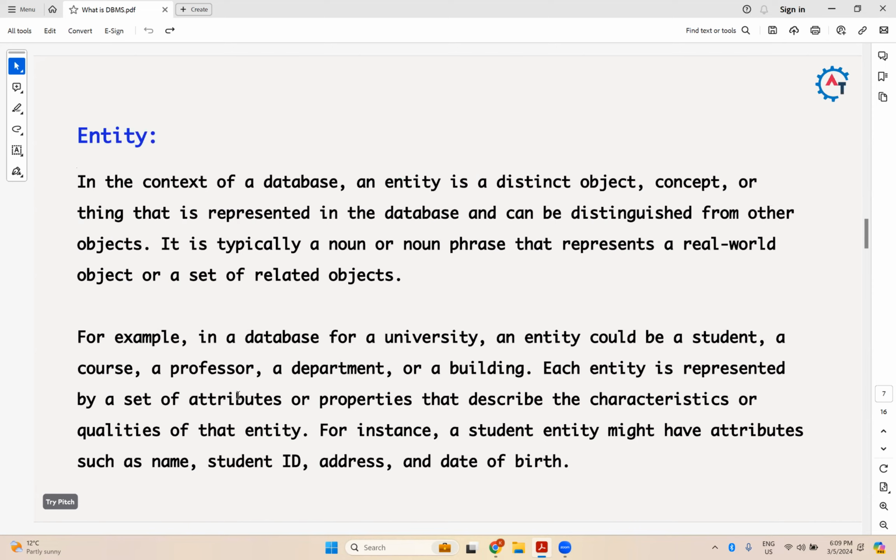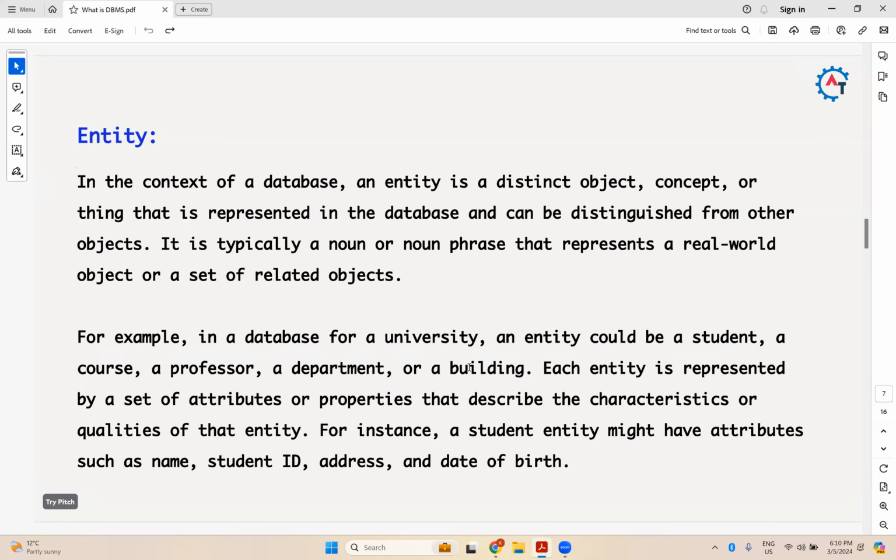By taking one example, we'll see. For example, in a database for a university, an entity could be a student. If you're talking about a university database, a possible entity could be a student, a course, a professor, a department, a building. Here entity means it might be a student, a course, a professor, a department, or a building.